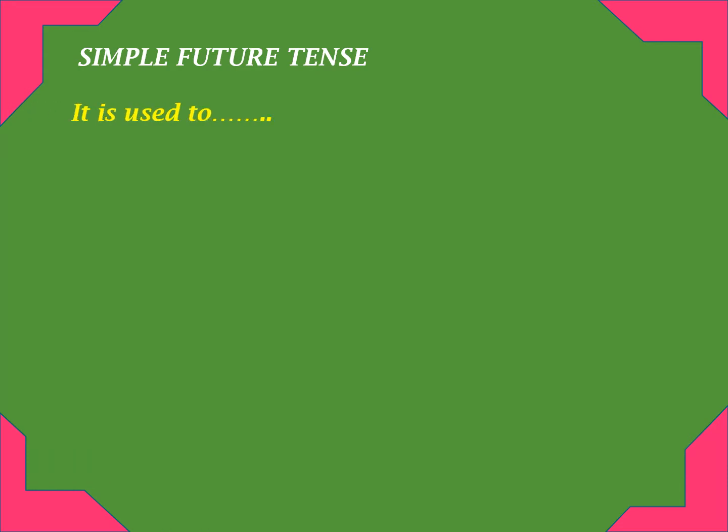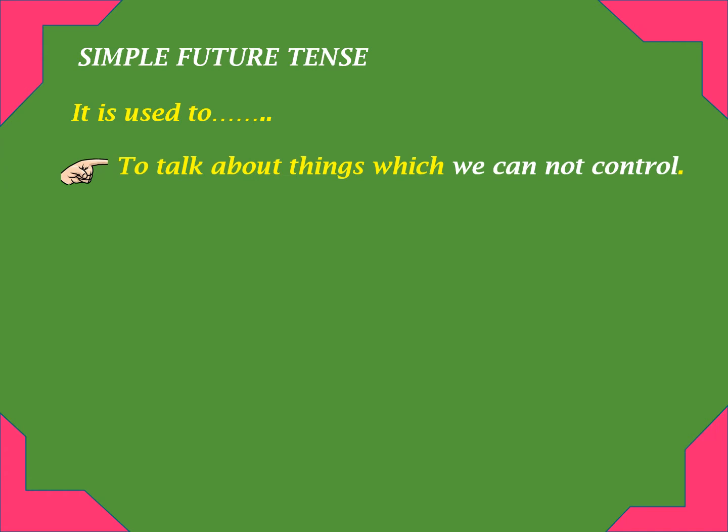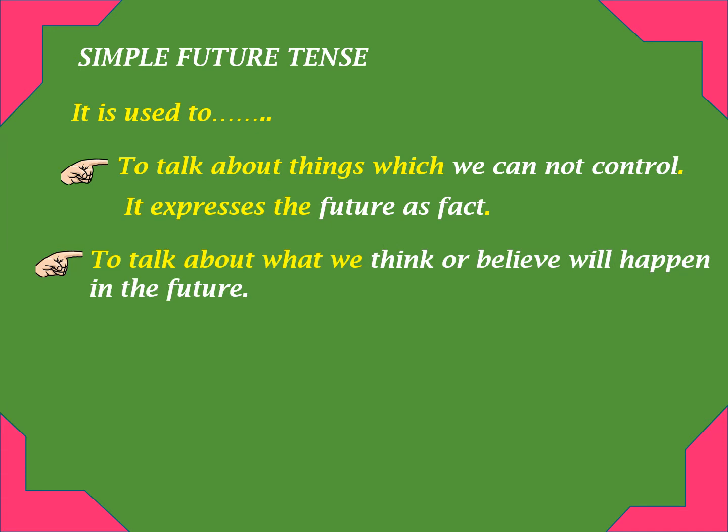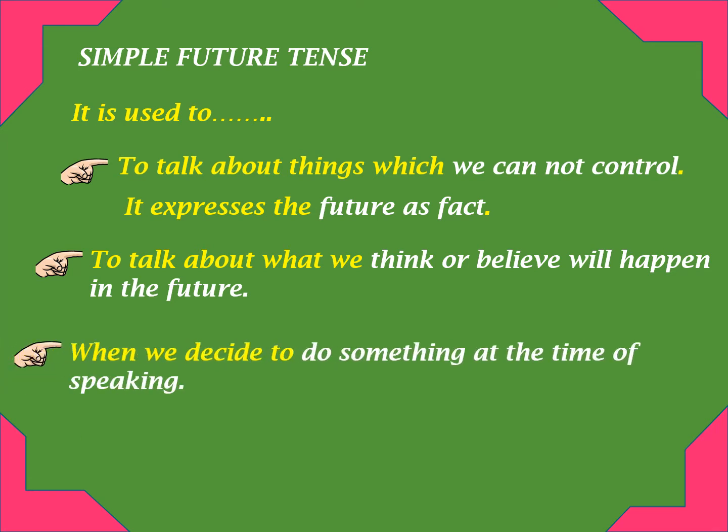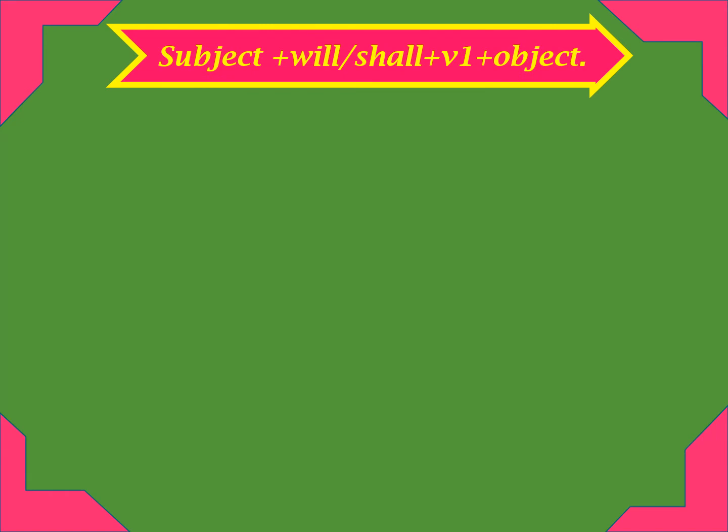It is used to talk about things which we cannot control. It expresses the future as fact. To talk about what we think or believe will happen in the future time. When we decide to do something at the time of speaking. The structure of a simple future tense is subject, will or shall plus V1, that is the first form of the verb, plus object.